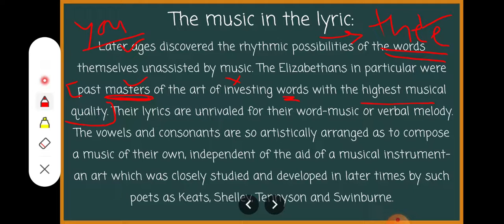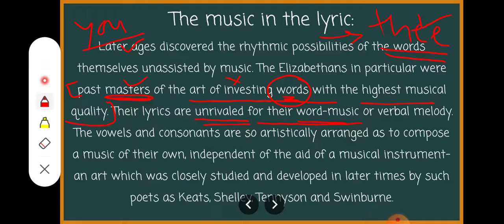Master means the person who has the highest capability of doing something, who has the control, or who has the greatest accomplishment of that particular thing. Masters of the art of inventing words, use of words with the highest musical quality. Their lyrics are unrivaled. Unrivaled means it was not to be compared with anybody. There was nobody to write of that quality. Unrivaled for the word music.